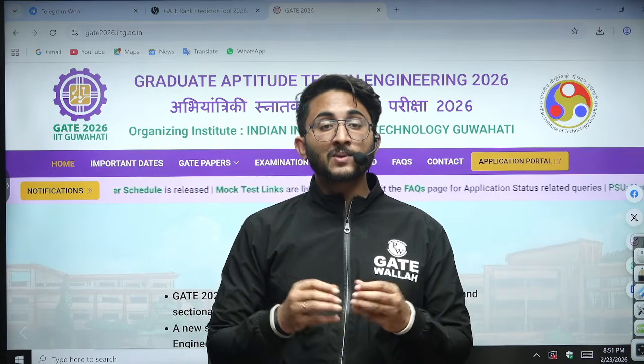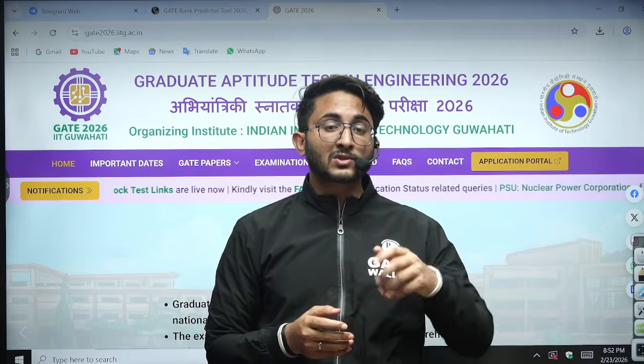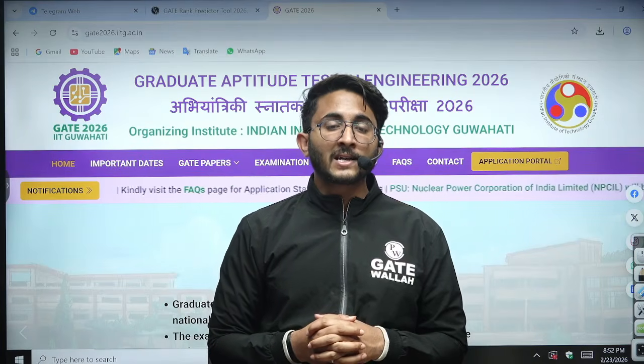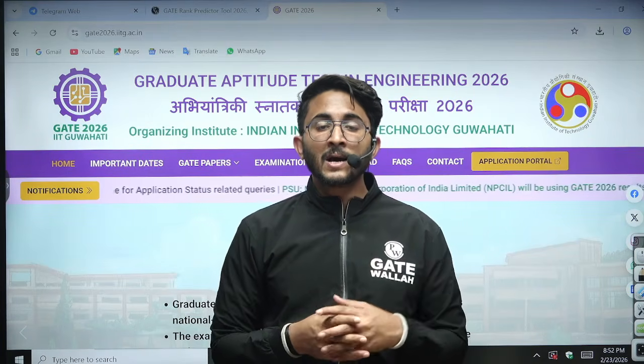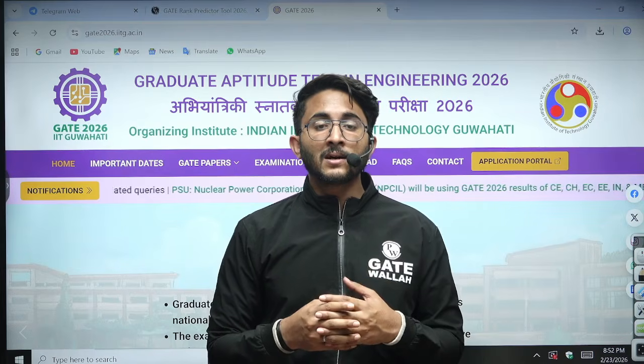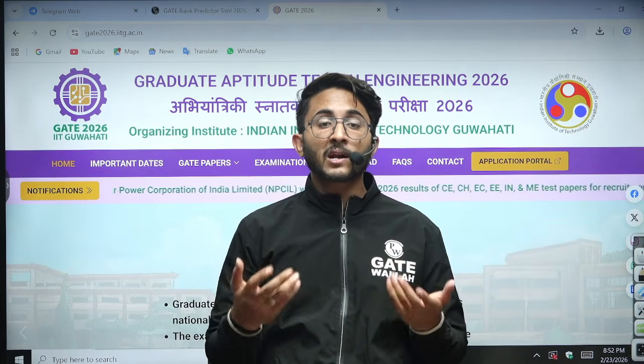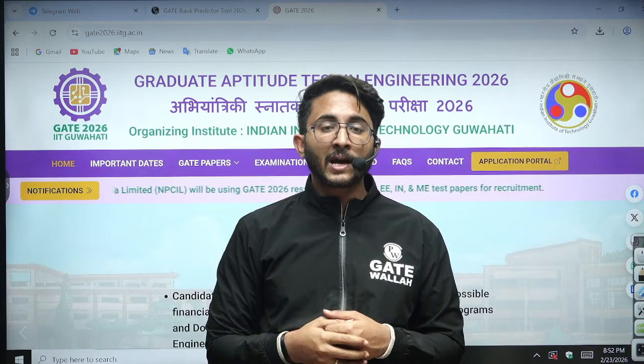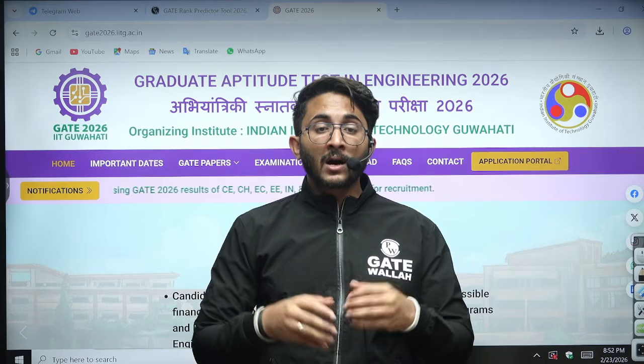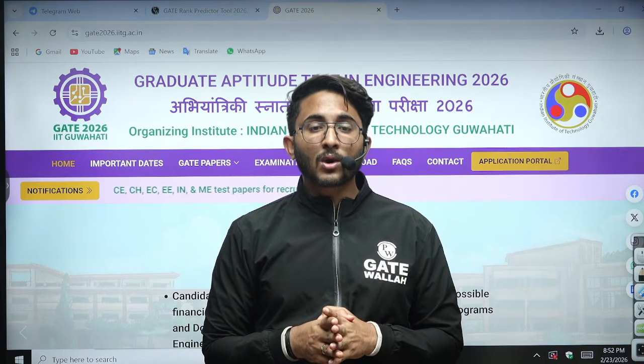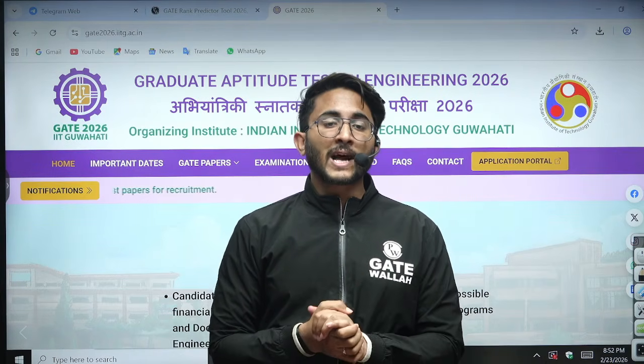Similarly, IISc Bengaluru has already announced their MTech admission. Lots of the IITs will also do the same. Similarly, different PSUs have also started recruiting, like GAIL has already announced their form. So you need to be aware of your GATE scorecard and your expected GATE rank.